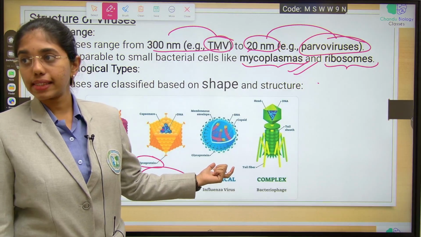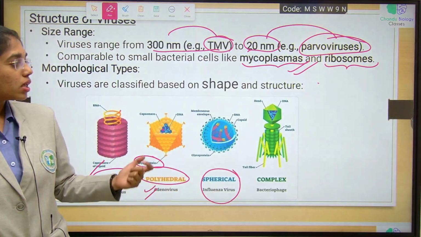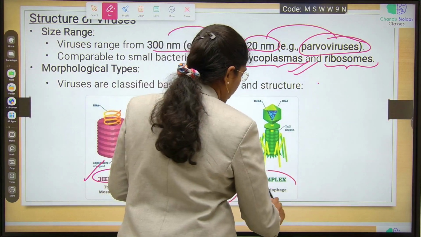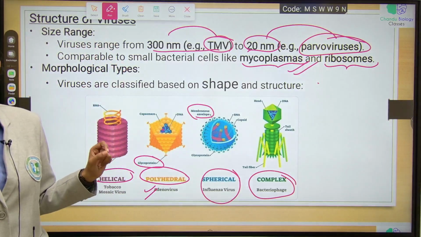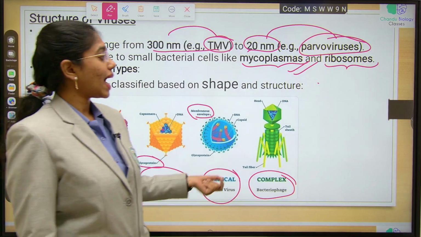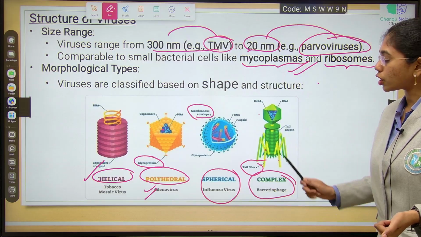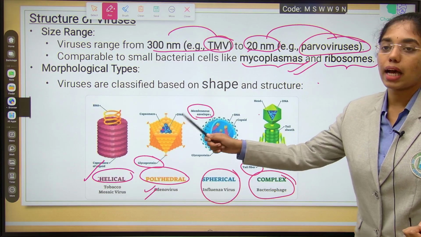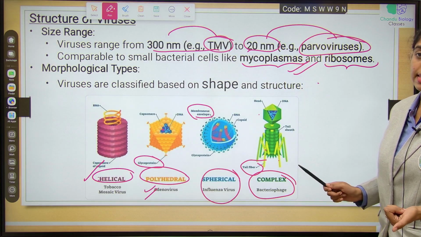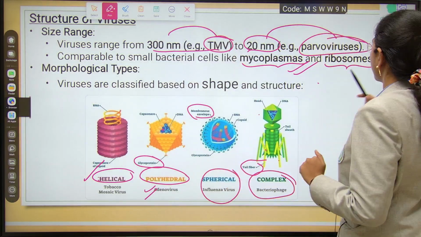Spherical virus, for example, influenza virus. This also has a membranous envelope. Next is complex virus, for example, bacteriophage, which has a tadpole-like structure. It is addressed as complex virus because it has head, collar, tail and tail sheath at the end, and tail fibers as well. As the structural complexity is more in comparison with the other viruses, this is addressed as complex virus, and the example is bacteriophage. All the different structures of viruses with the examples are important.